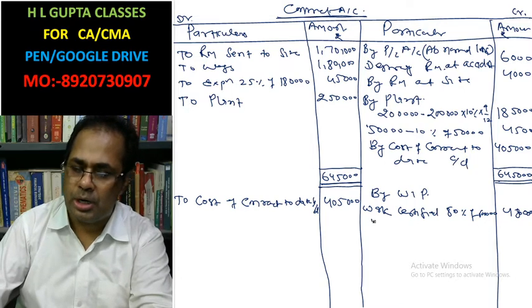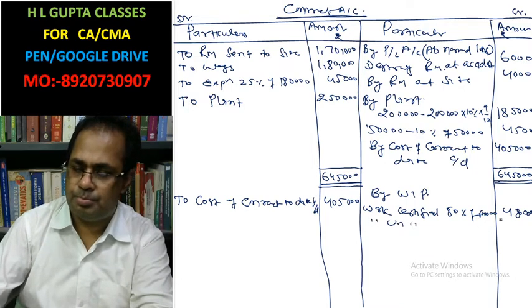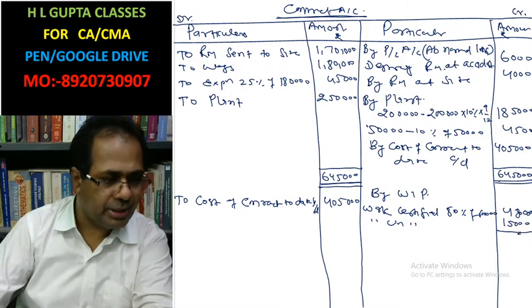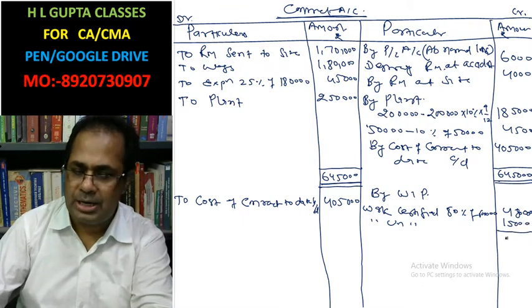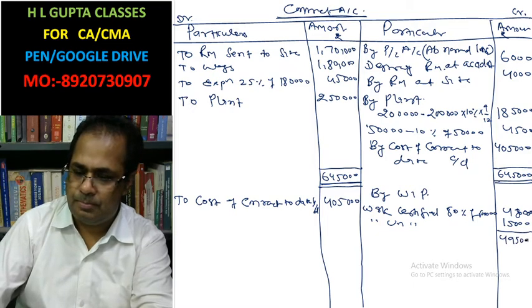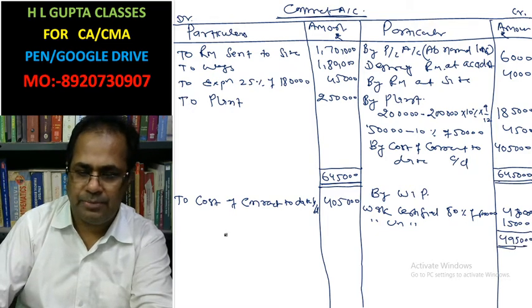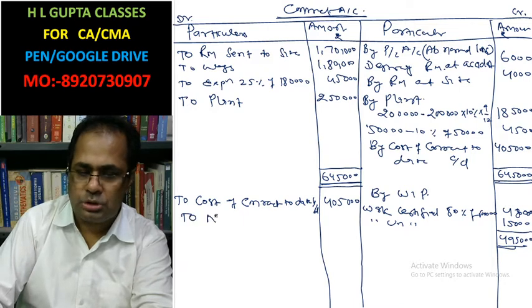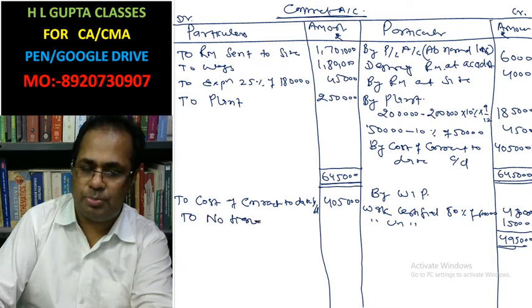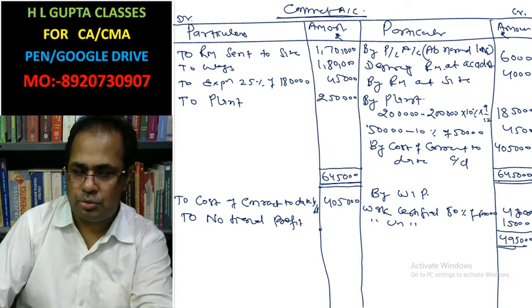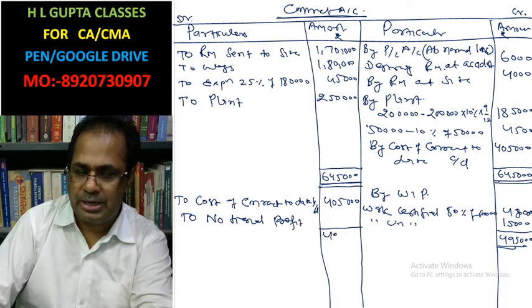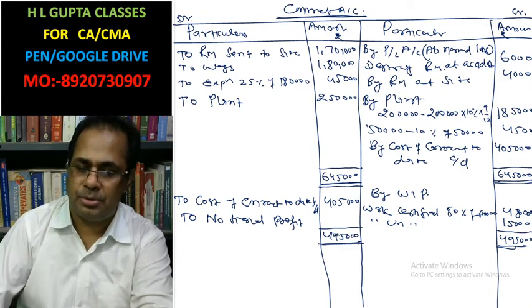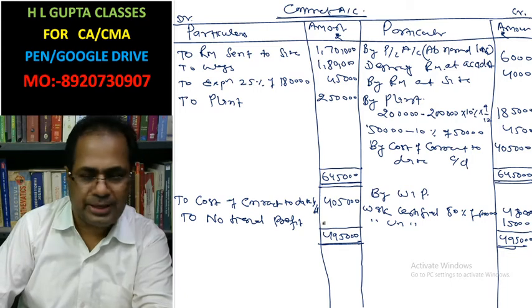4,80,000. Work uncertified, 15,000. Total amount is 4,95,000. To notional profit, what will be the notional profit here? Notional profit, this is 4,95,000. The difference between these two is 90,000.